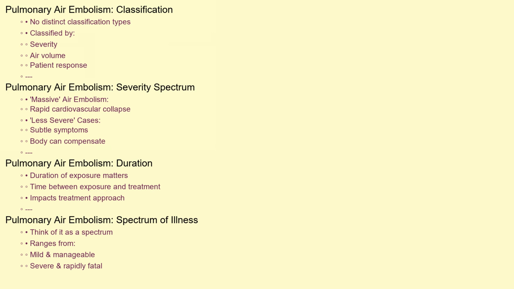Pulmonary air embolism isn't typically classified into distinct types, but rather by severity, volume of air involved, and the patient's response. Some sources refer to massive air embolism, which causes rapid cardiovascular collapse, versus less severe cases, where symptoms are more subtle and the body has some capacity to compensate. The duration of exposure, such as the period between exposure and treatment, also plays an important role in classifying the embolism for treatment approaches. It's best to think about it as a spectrum of illness, ranging from mild and easily managed to severe and rapidly fatal.